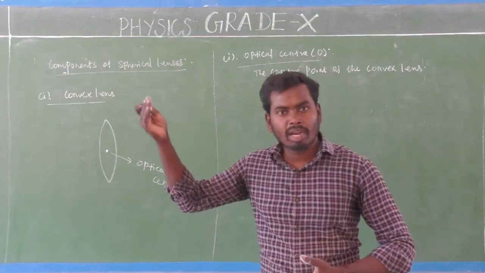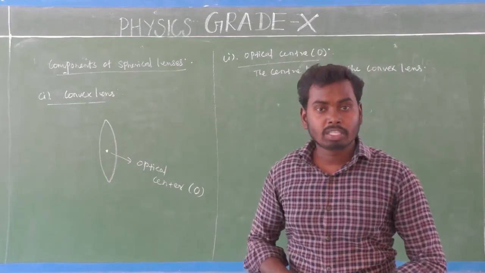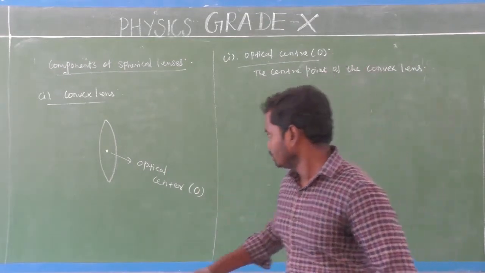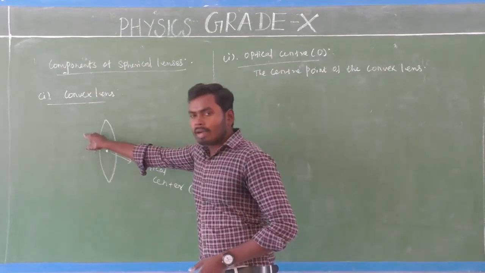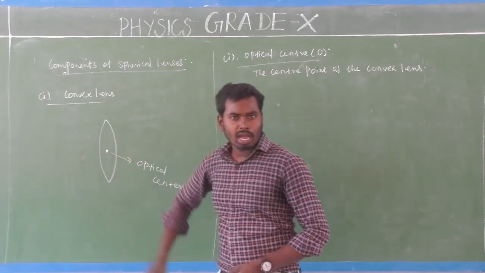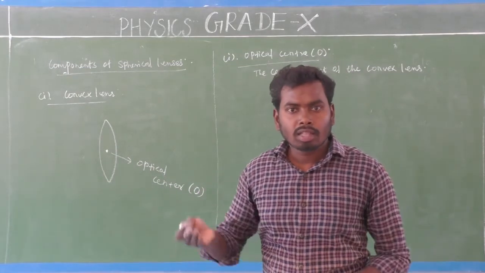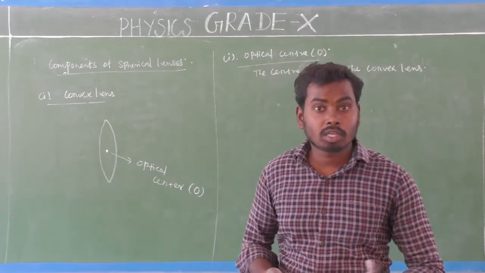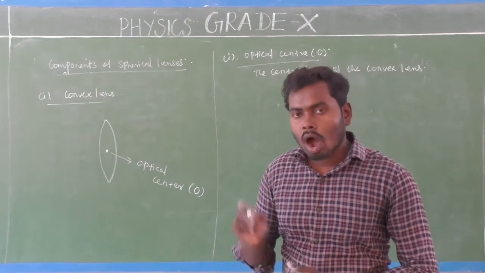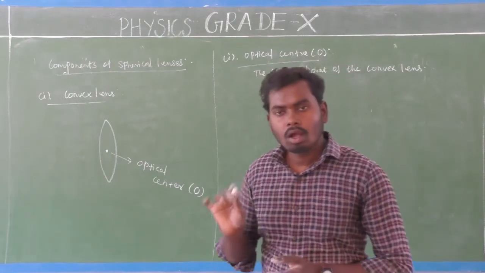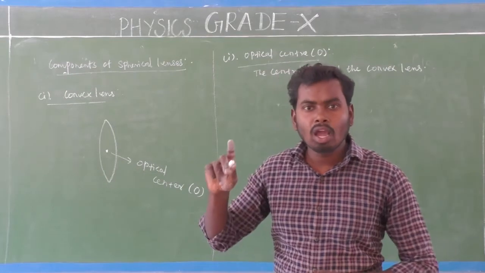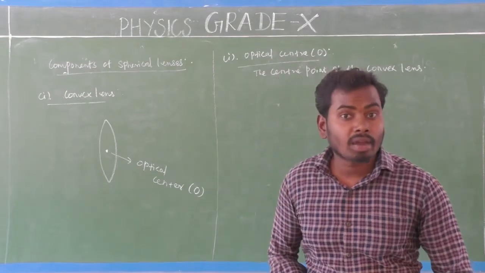When light goes from one medium to another medium, there will be refraction, which means bending of light. Here light goes from air medium into glass medium. So there must be refraction, but you are telling there will be no refraction. How is it possible, sir? You may ask me. So under what condition will there be no refraction, which means bending of light?